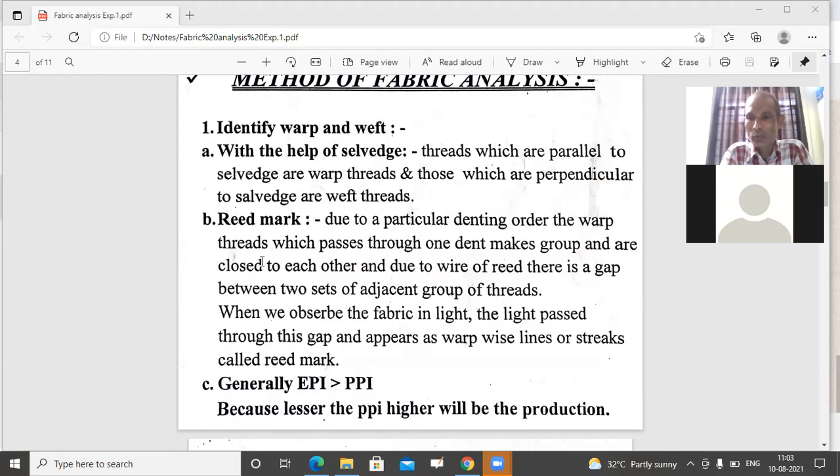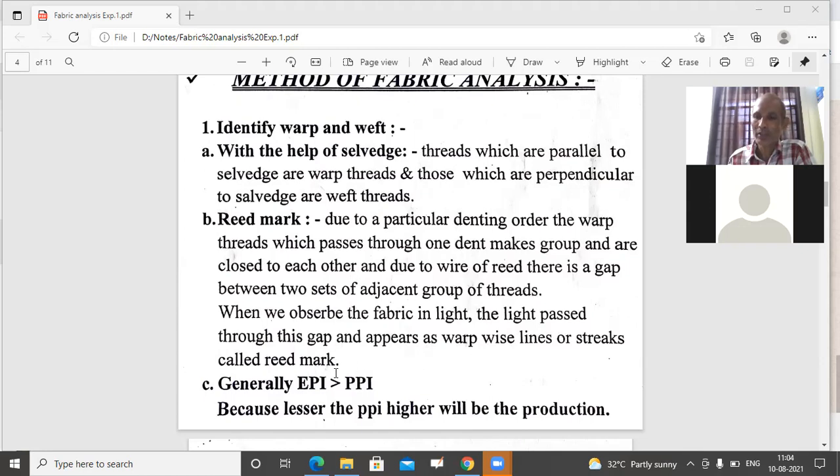These 3 ends which are passing from the same dent are coming very close to each other. They are making a group. So the air gap between the threads will be very less. Again, the next group is also closer to each other, but in between these two groups, a reed wire is there. So even after finishing, a certain gap is remaining in the fabric, and we can observe it. When we observe the fabric in light, either sunlight or a strong artificial light, the light passes through this gap and appears as warp-wise lines or tracks.